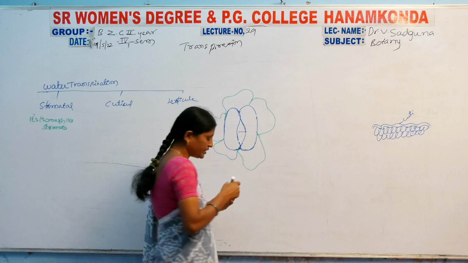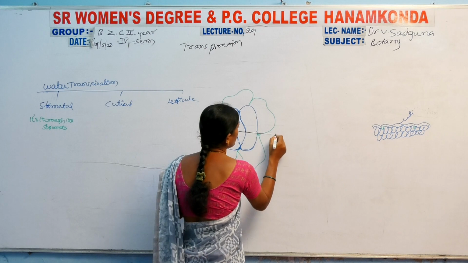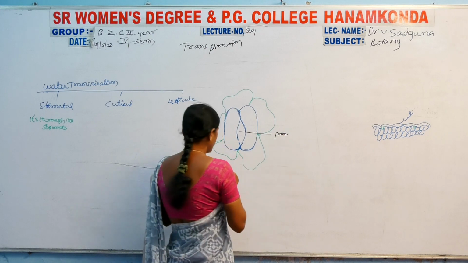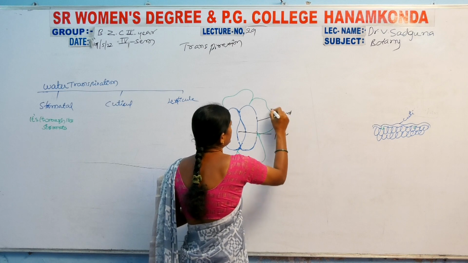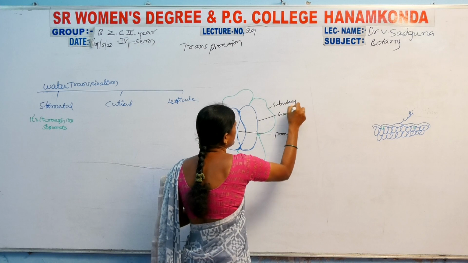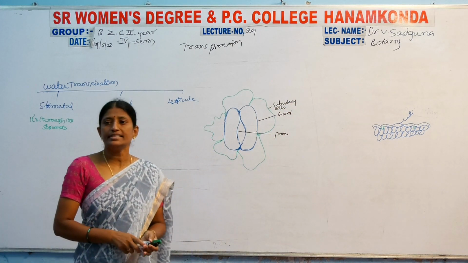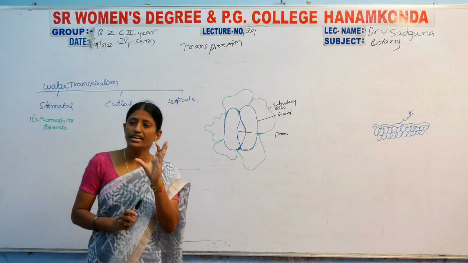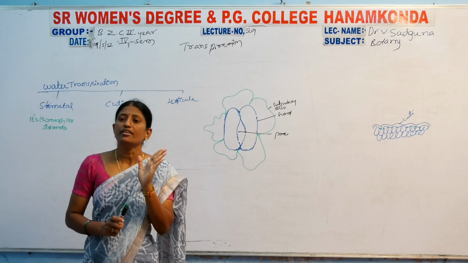So now this one is the pore, this is the guard cells, and these are the subsidiary cells.